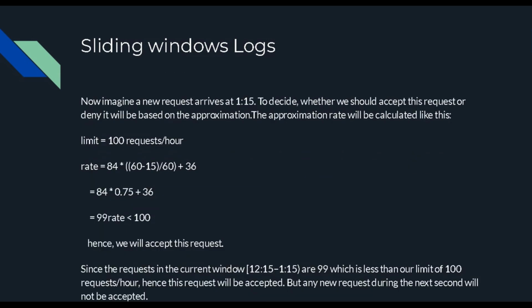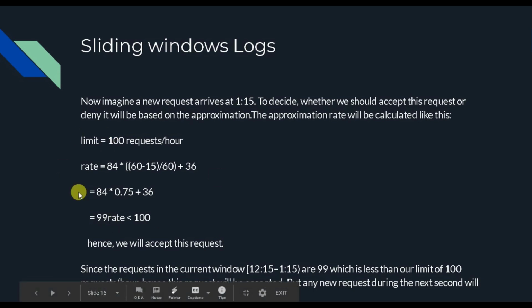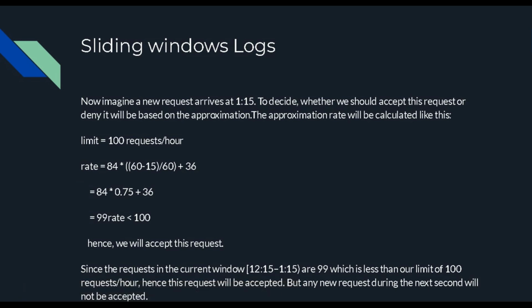So this is just a general formula, and we derive the rate, which is, we say 99. It is less than 100, then only we are going to accept this request, because if it is not less than 100, we say that the rate limit has been reached. So this is just a formula. You have to be very patient, sit down at a silent place and study this. I will be sharing the algorithm as well.